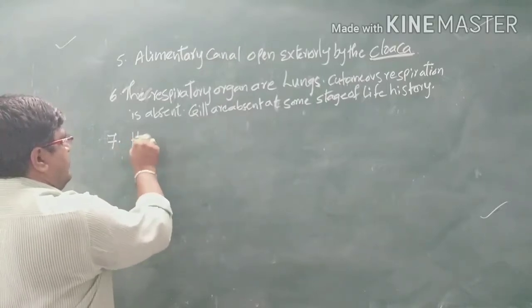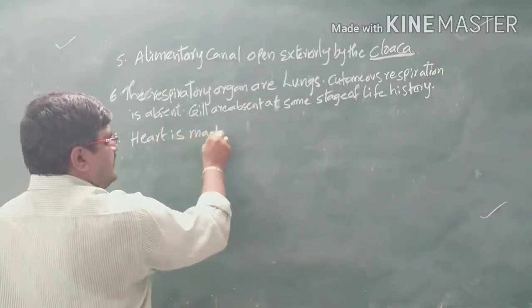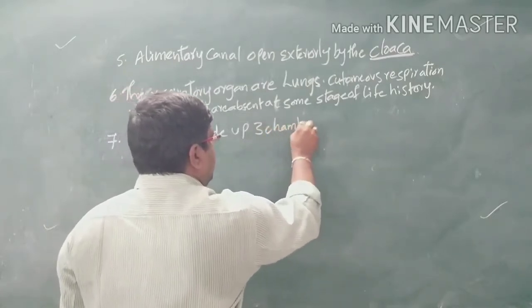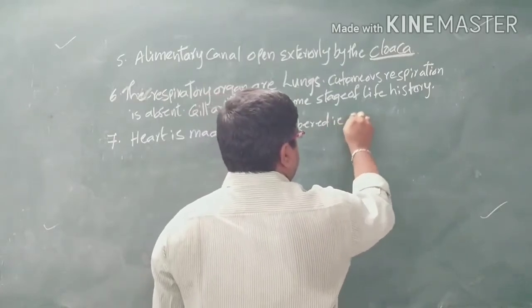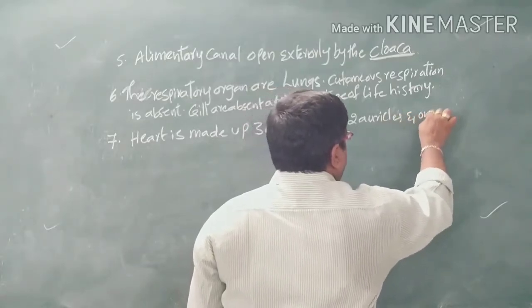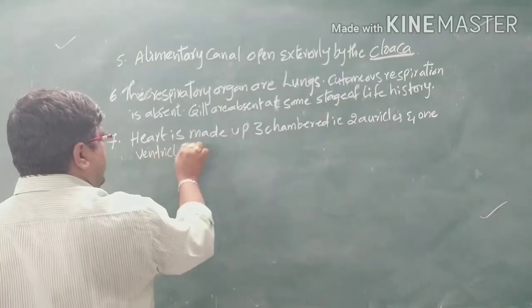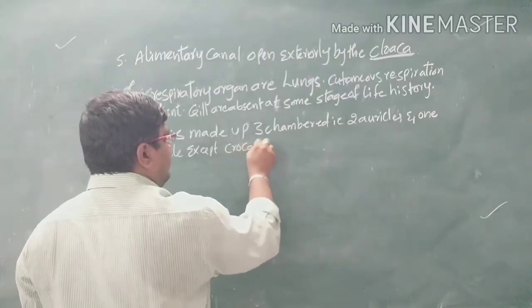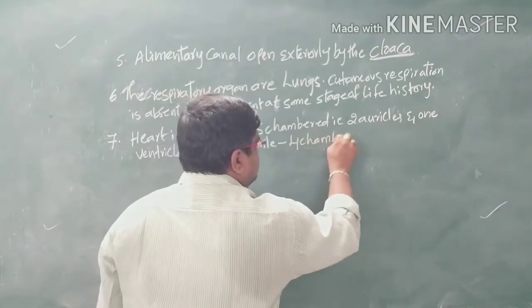The heart is three chambered, that is two auricles and one ventricle, except in the crocodile. Crocodiles consist of a four-chambered heart.